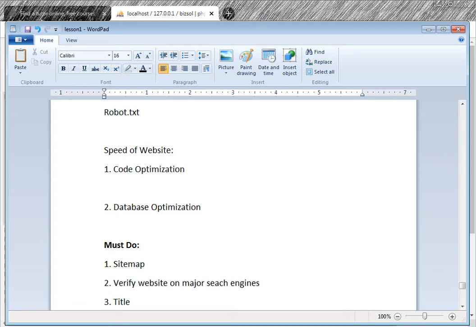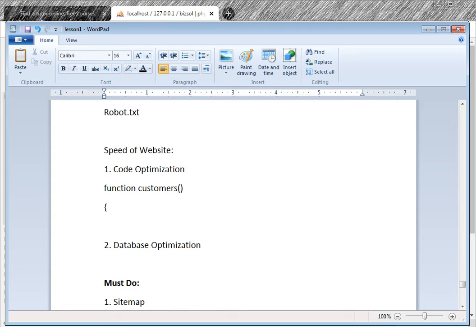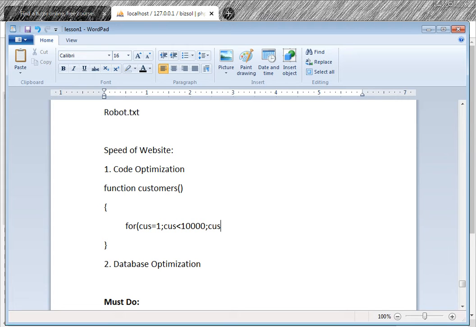For example, I have a function customers, and inside this function I have a for loop: customer equals 1, customer less than 10,000, customer plus plus. Now this for loop has the customer details.